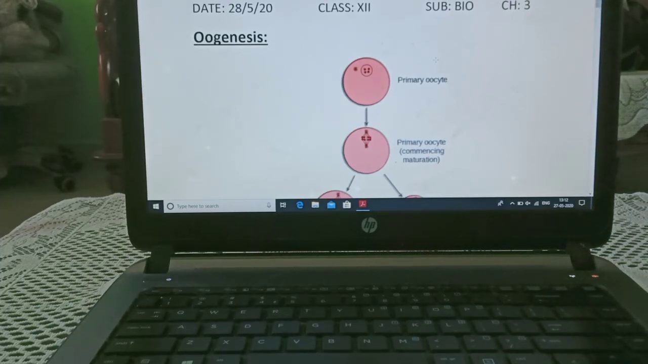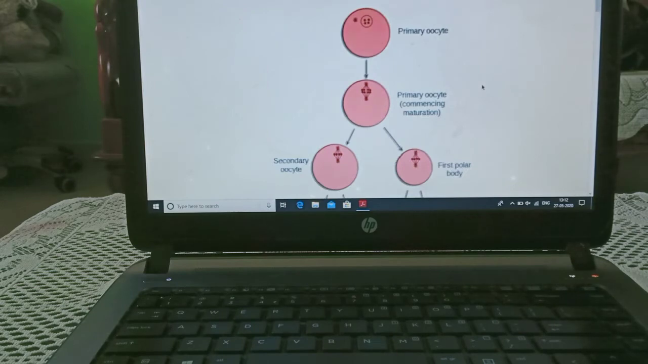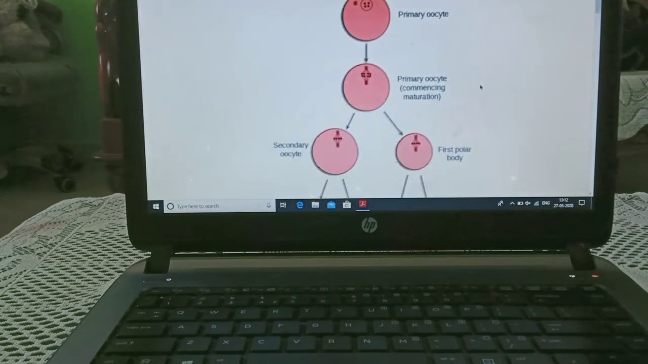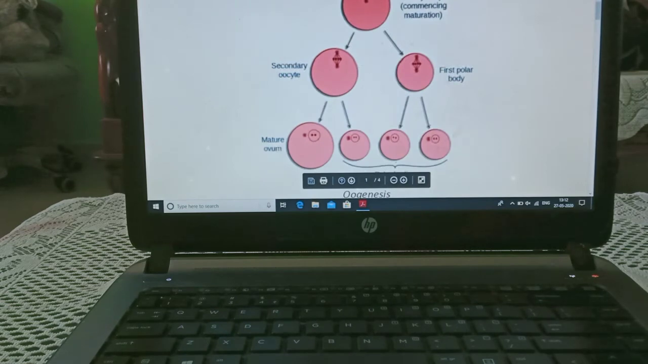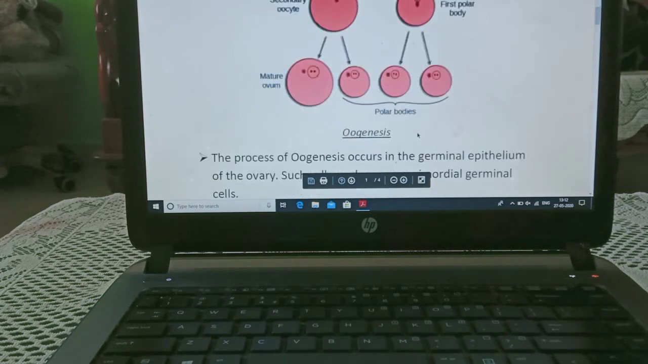Today we are starting with oogenesis. The primary oocyte is getting mature. It is converting into a secondary oocyte with the first polar body. The secondary oocyte converts into a mature ovum. The first polar body converts into second polar bodies.